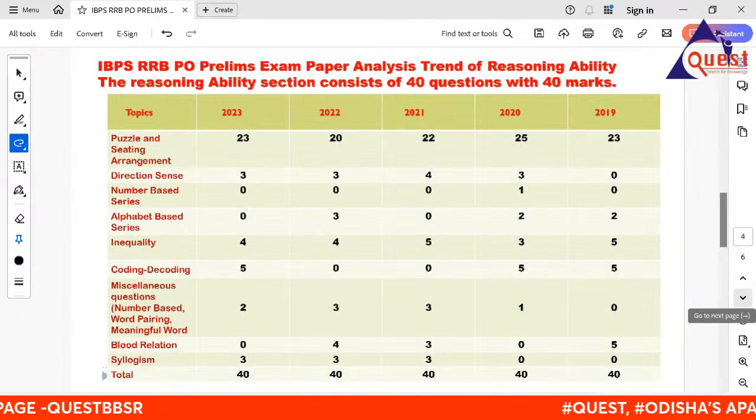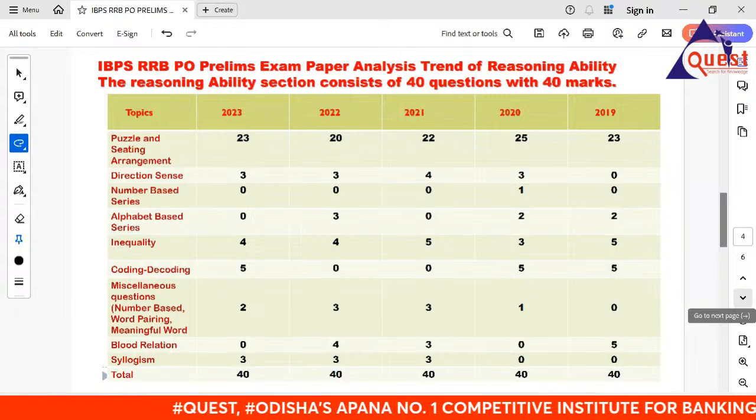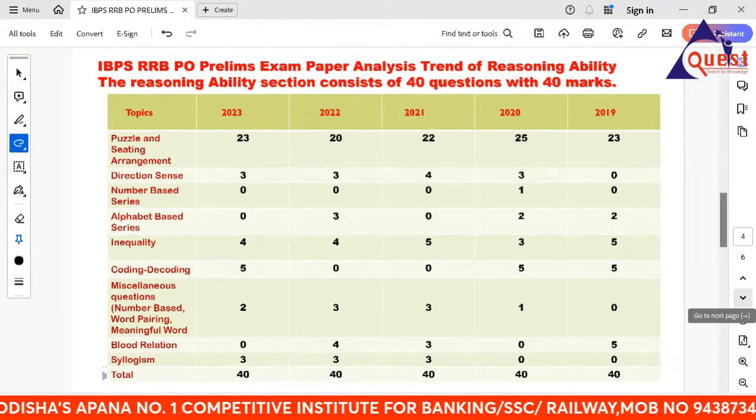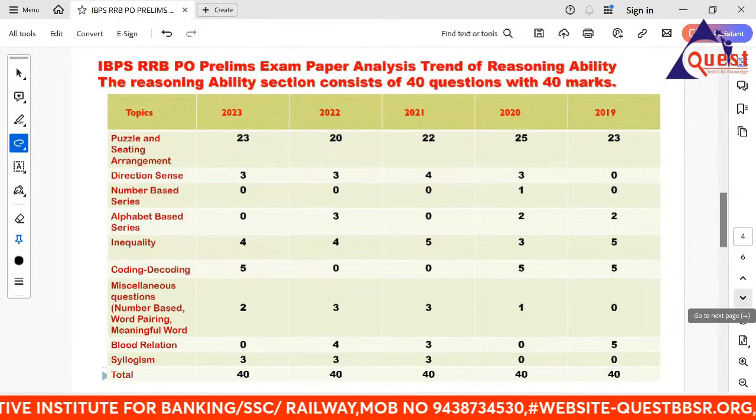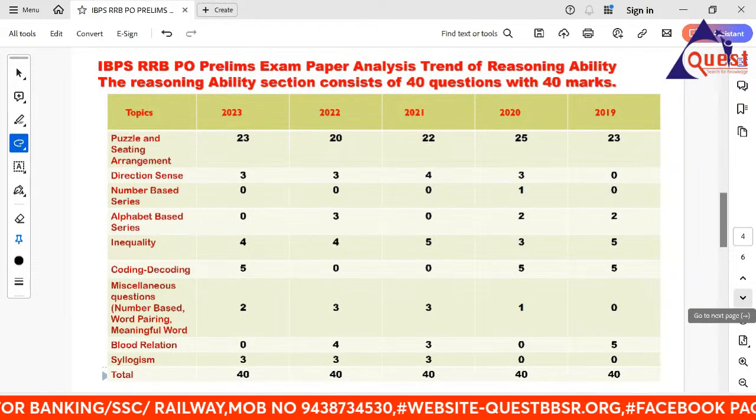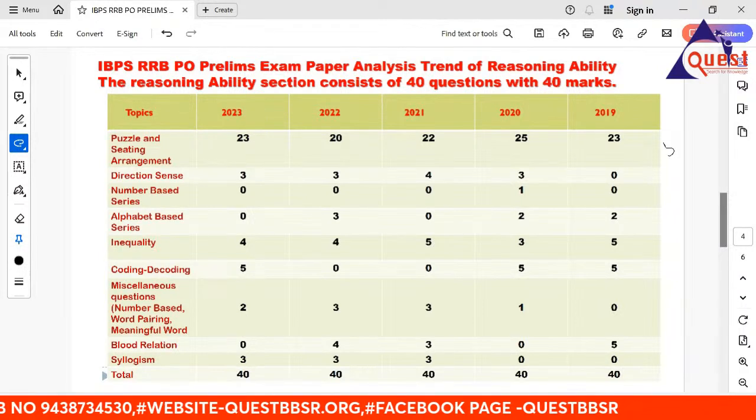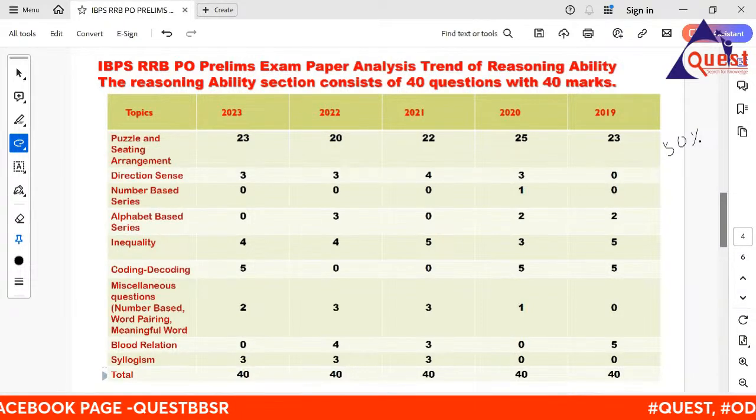Go to the reasoning section. This year, RRB is going to be a little bit different as compared to the other years. Puzzle and sitting arrangement is nearly 50%, more than 50%. Mark it 23 out of 25, 22, 20, 23. Let it be 20, which means 50% from the puzzles. And puzzles depend upon your mental ability and mental stress. No need to worry about the puzzle.